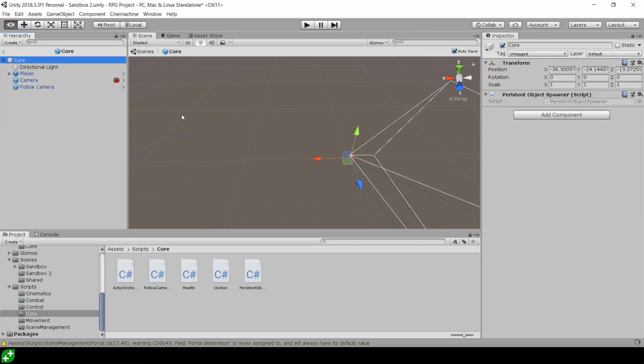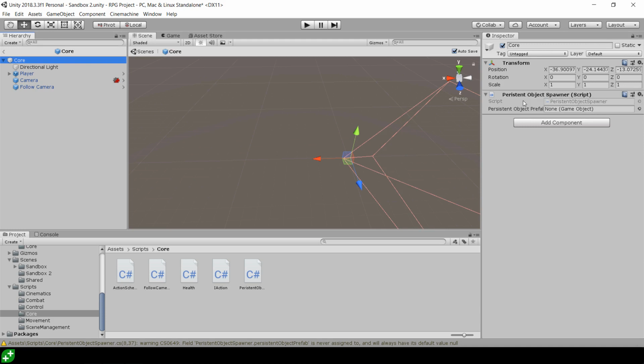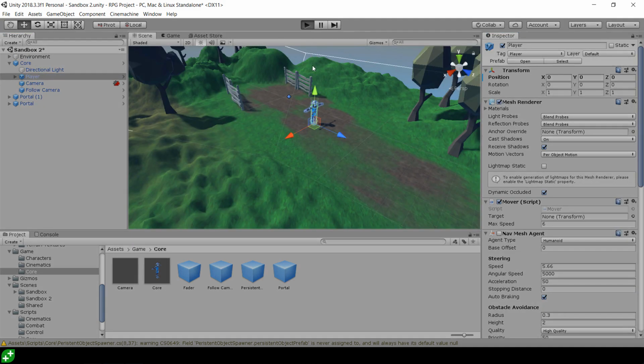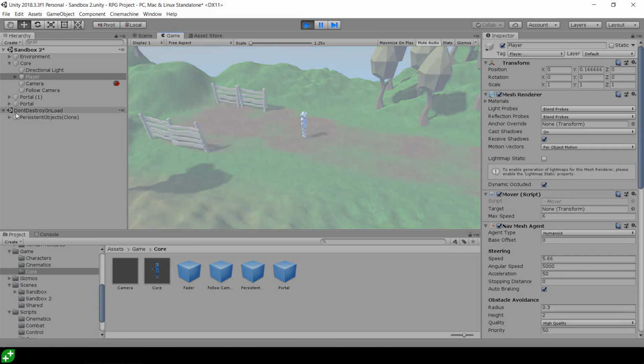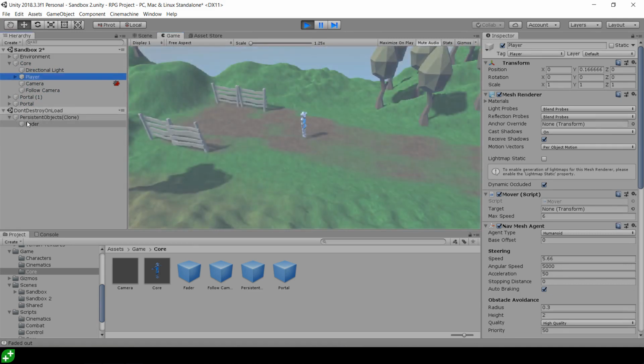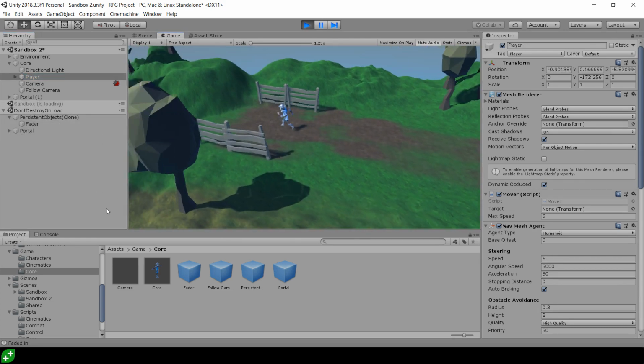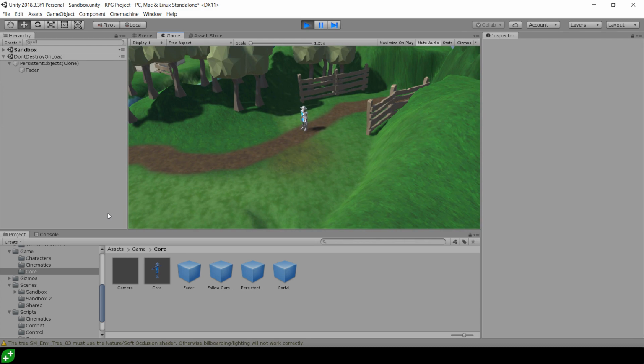So let's see whether this has worked. Our Core now has this persistent object spawner. It's asking for a prefab. Let's drop in the prefab that we created over in Game Core, which is our persistent objects. And that basically has all the objects we want to hang around. So if I go ahead and hit play, let's see if it's doing what we'd expect. We've got this DontDestroyOnLoad part of the scene, which is a persistent object clone, and it has got the fader under it. So if I go through the portal, notice it doesn't spawn another fader. We don't get any more fading, but we've still got the fader from the previous scene hanging around.